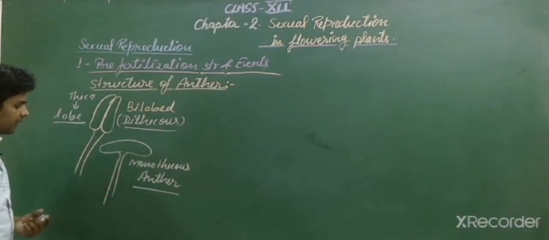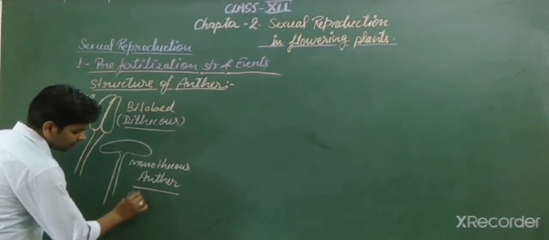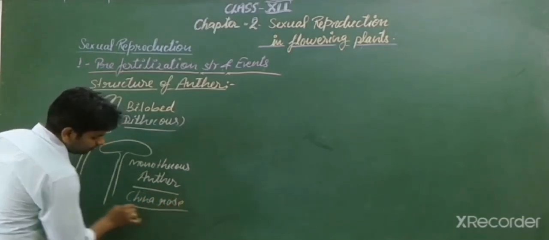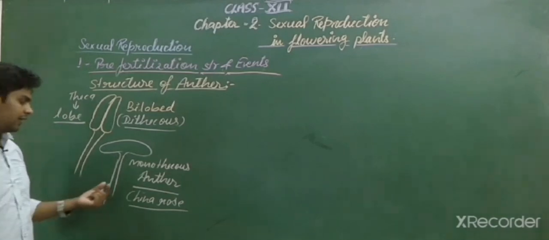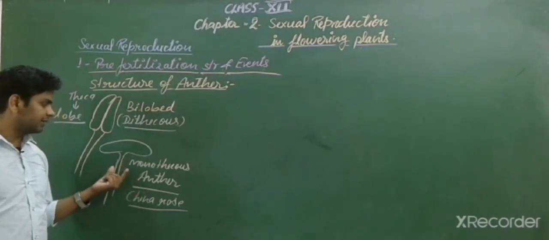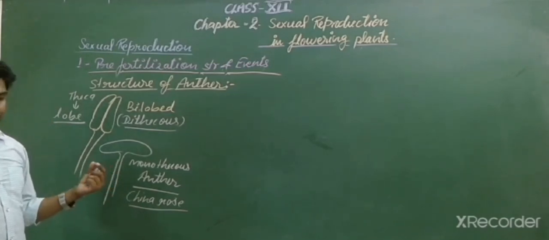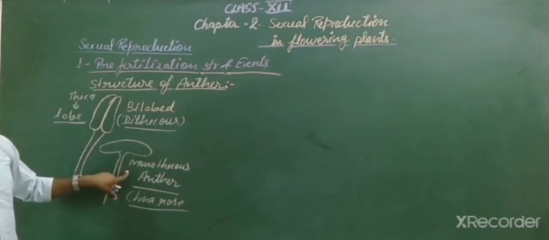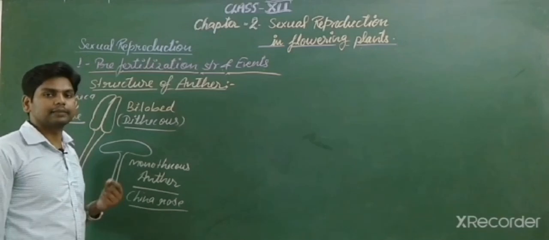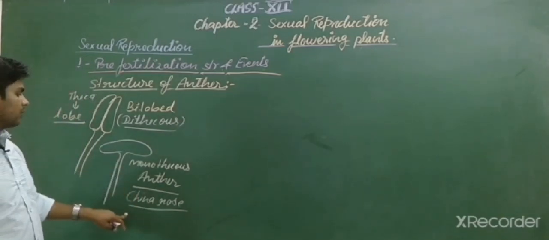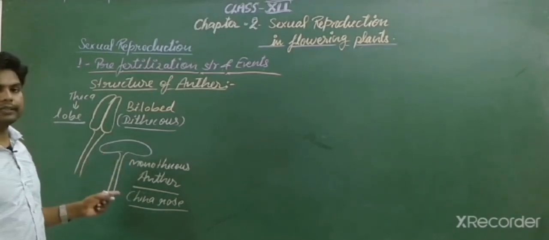Where is it found? It is found in China rose. Students, do you know the scientific name of China rose? This is Gudhal in Hindi and China rose is the common name. But what is the scientific name? It is Hibiscus rosa sinensis. So in China rose, the monothecous anther is found.